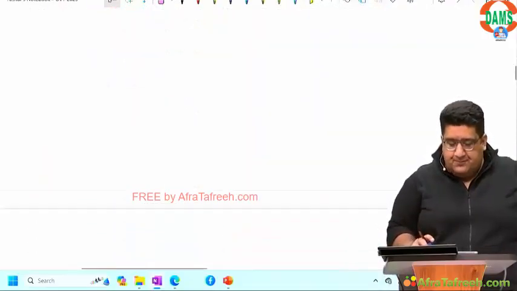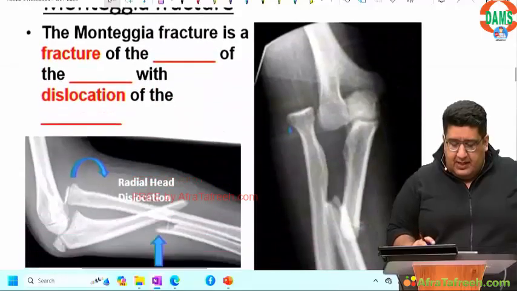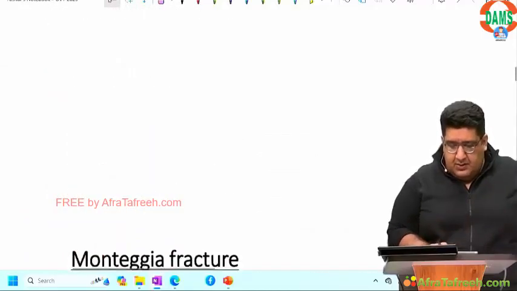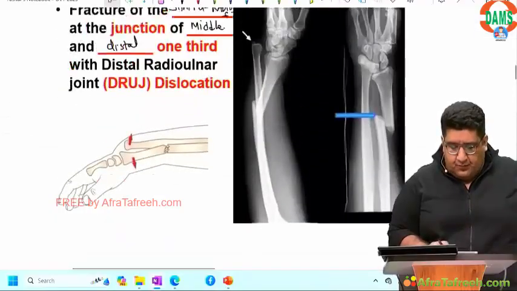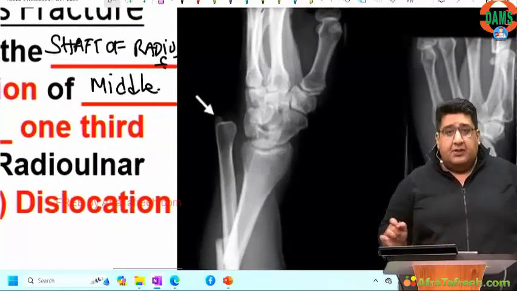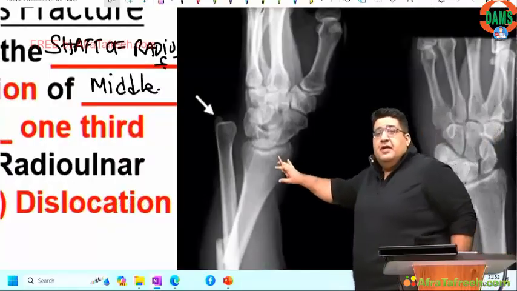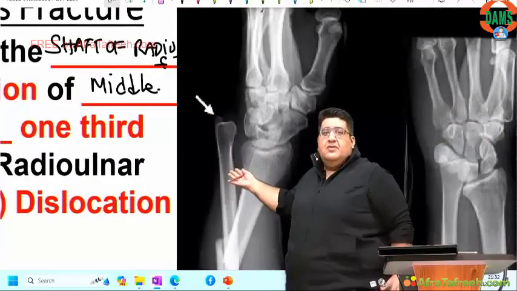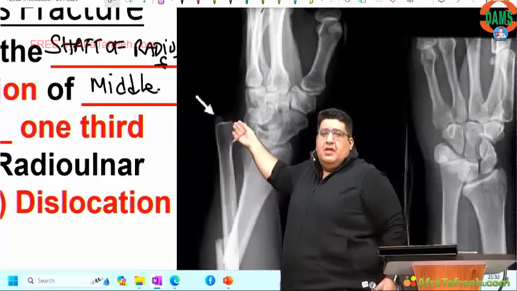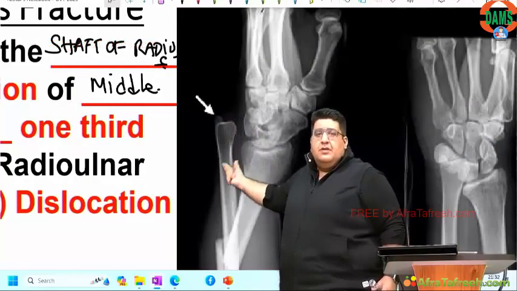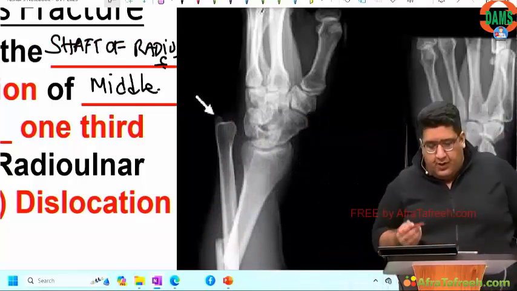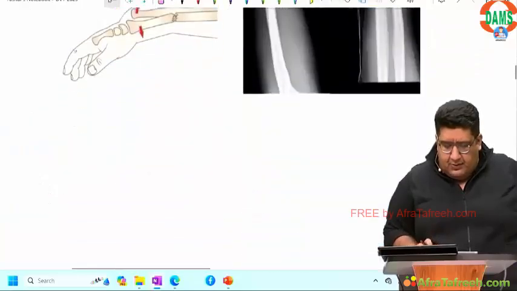Moving over to the next fracture, as expected after Galeazzi. Okay, Yashika wants to see the DRUJ dislocation. Yashika, distal end of radius, distal end of ulna, the joint between them. I don't think this is normal. वो देखो कहाँ चढ़ी हुई ulna. So DRUJ dislocation. Done. Yashika, I hope clear हो गया होगा.